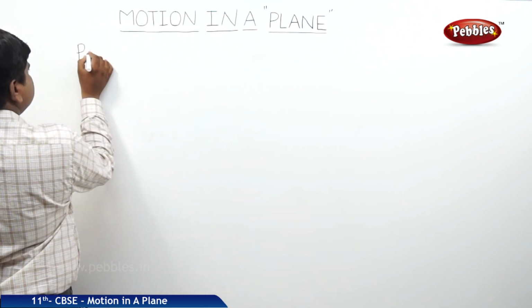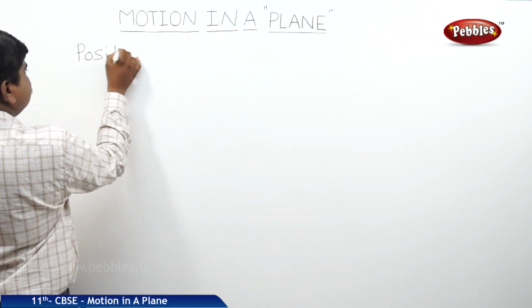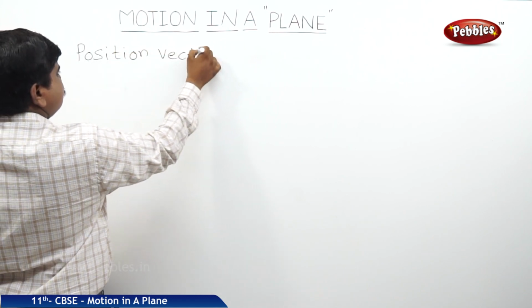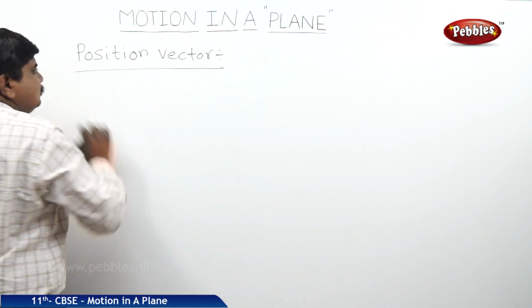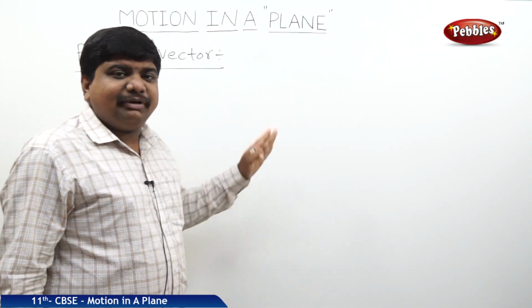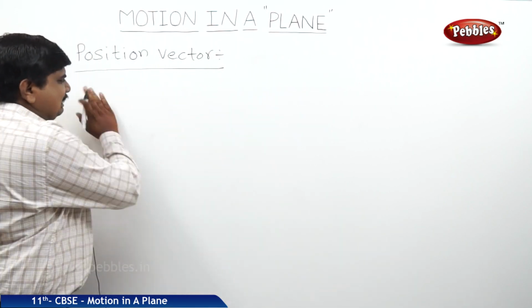The next concept is position vector. A position vector is a type of vector which is used to identify an object with respect to a particular origin or fixed position. What is the way to understand this concept?